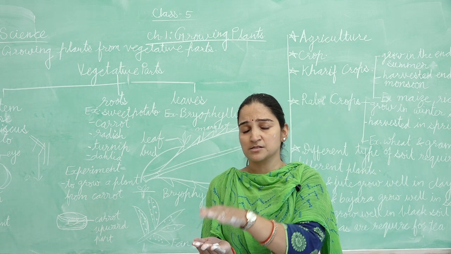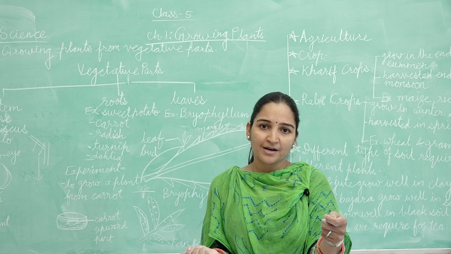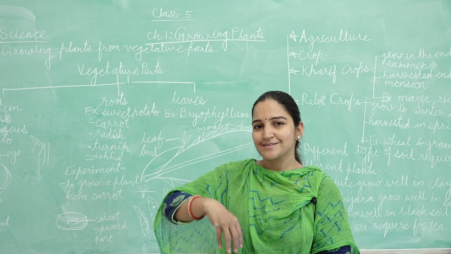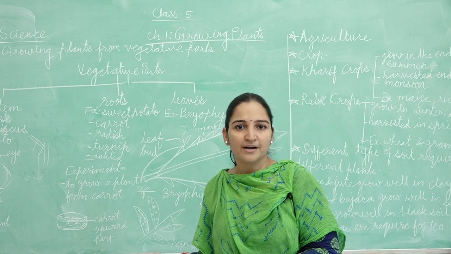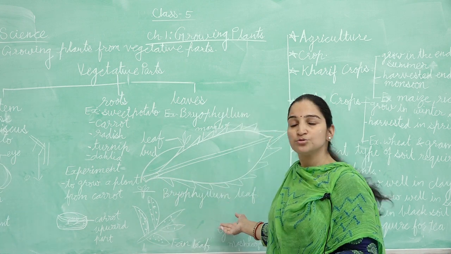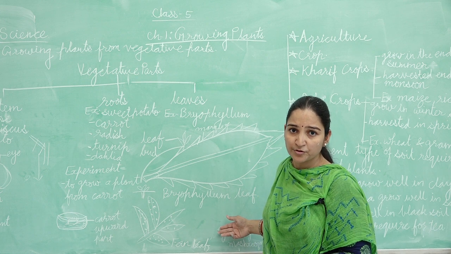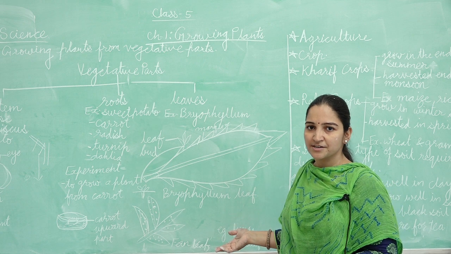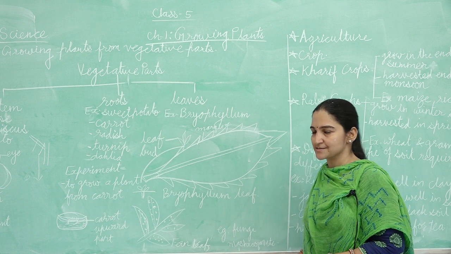After some days we open our lunch box and find a forgotten piece of bread, and we can see that spores are there. From that they grow into a new plant. Fungi is also one type of plant which does not have photosynthesis. We will study that in higher classes.